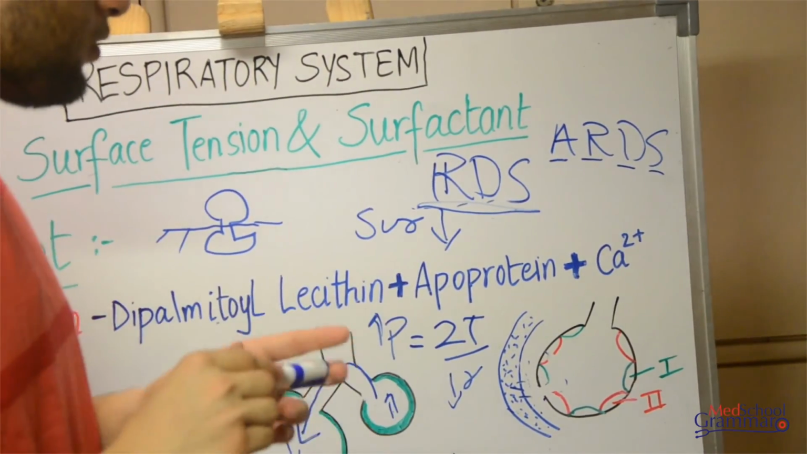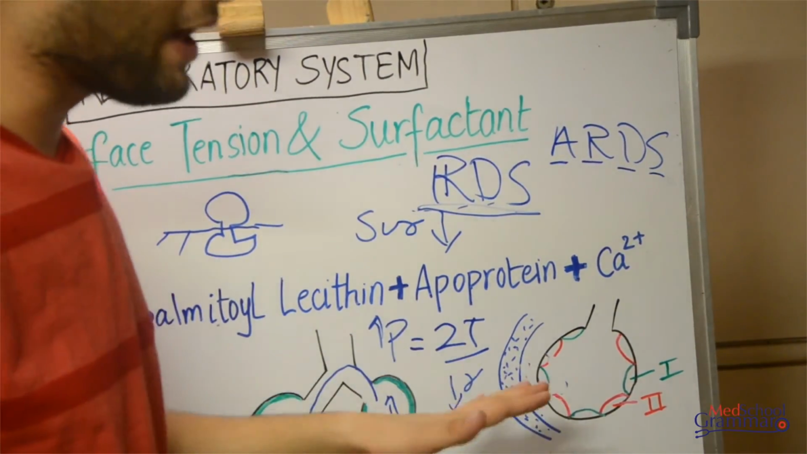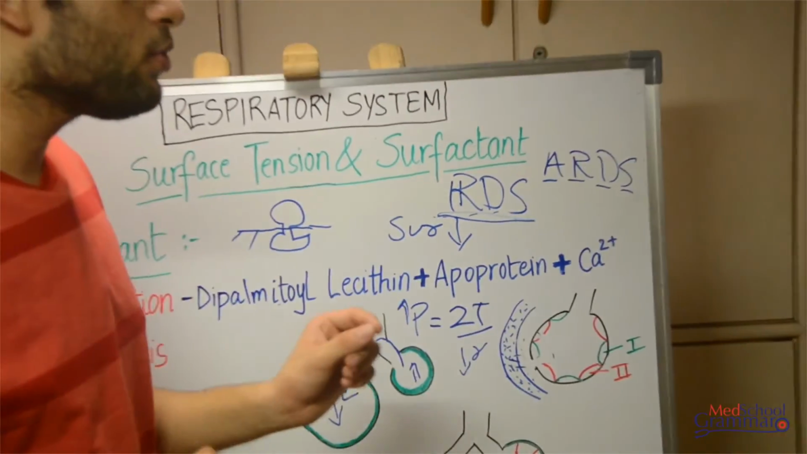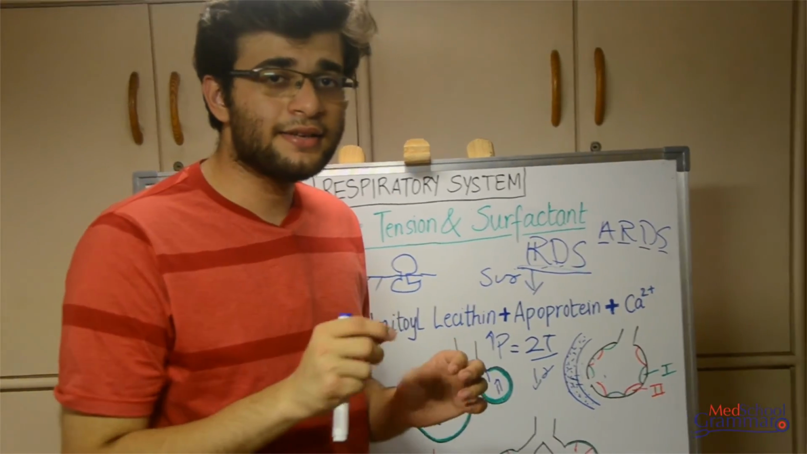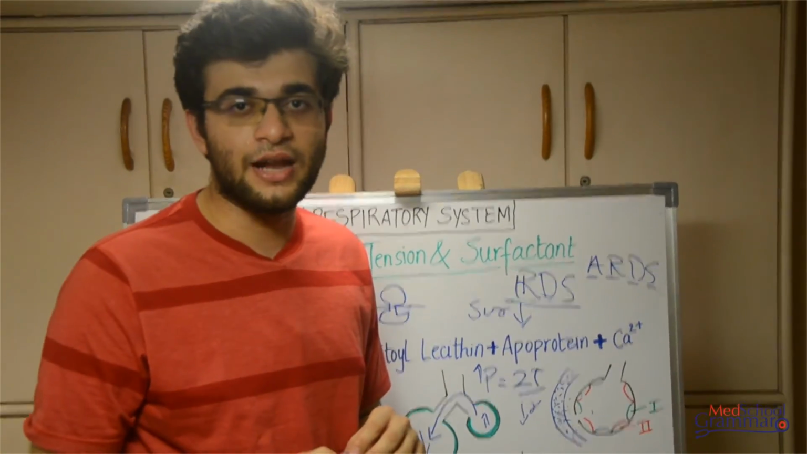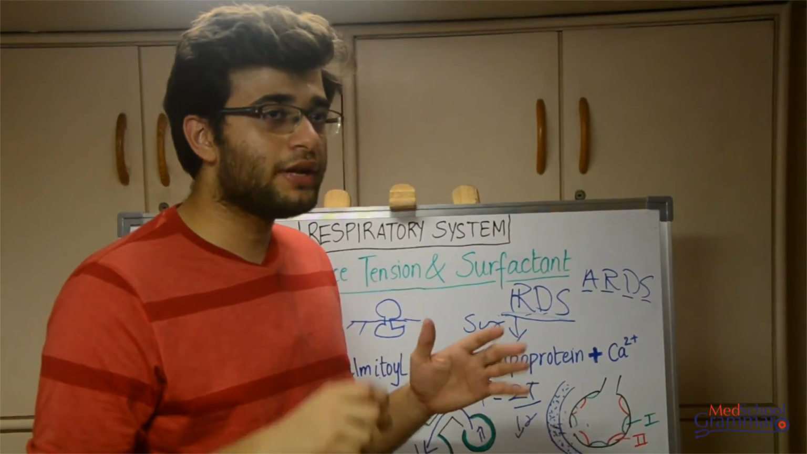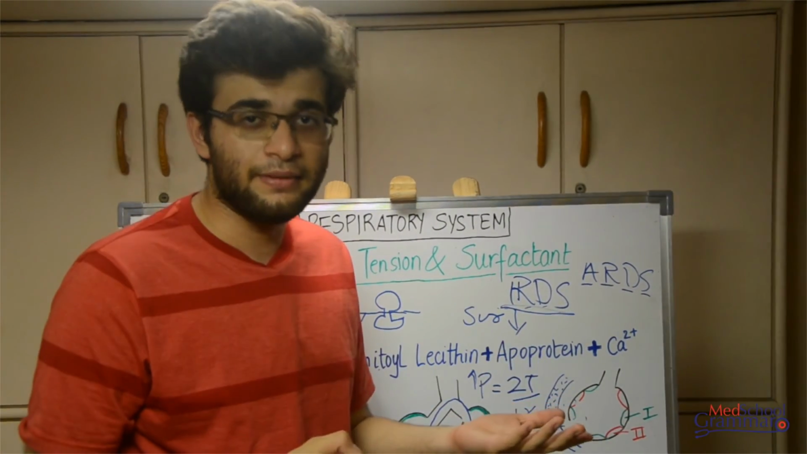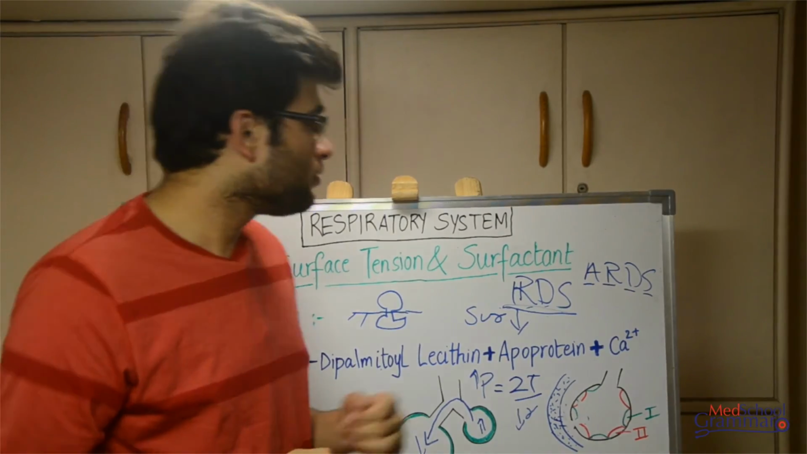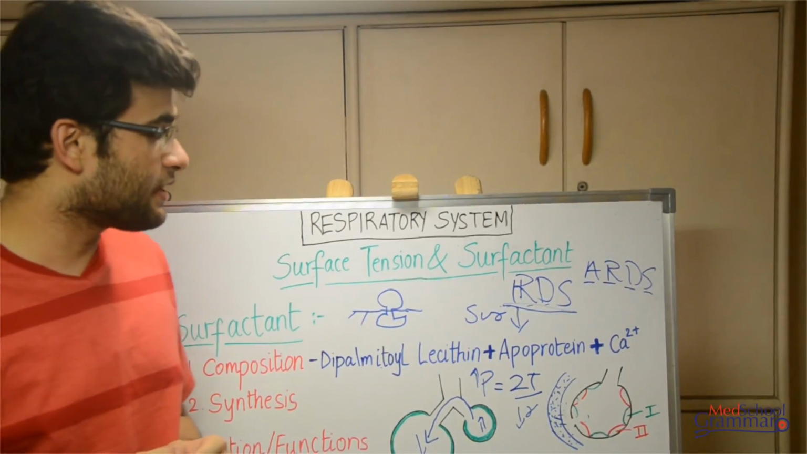Since I've mentioned the collapse of alveoli and everything, there is one more term known as atelectasis. What is atelectasis? Atelectasis is collapse or partial collapse of lungs. That can be caused due to various reasons, and this also leads to impairment in breathing. Okay, so that is all about surface tension and surfactant.